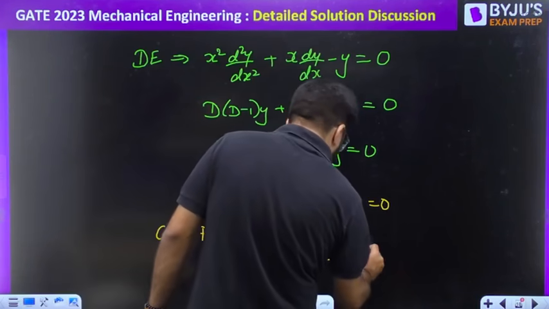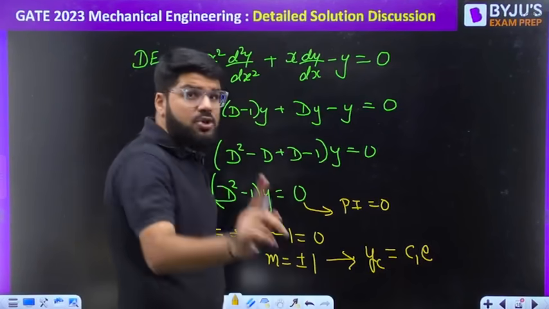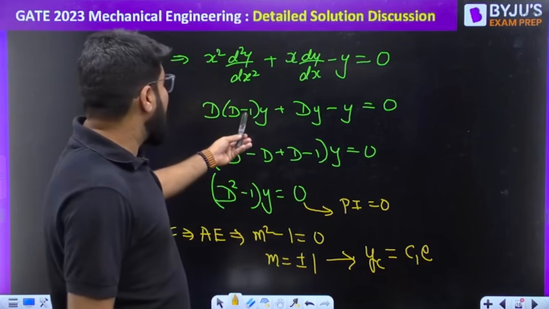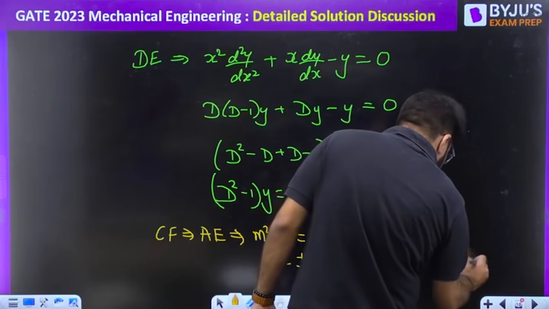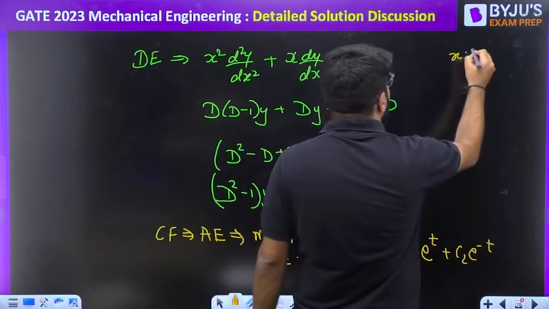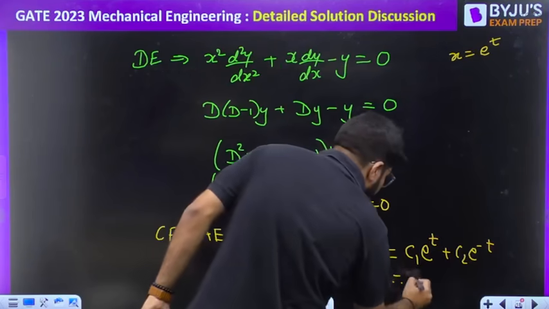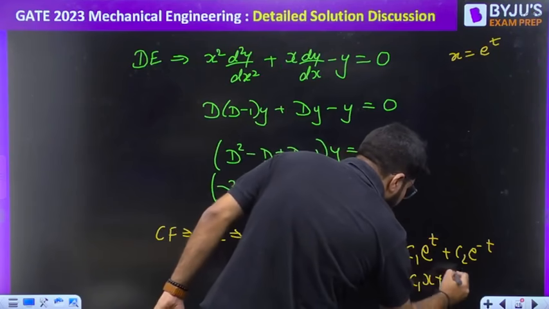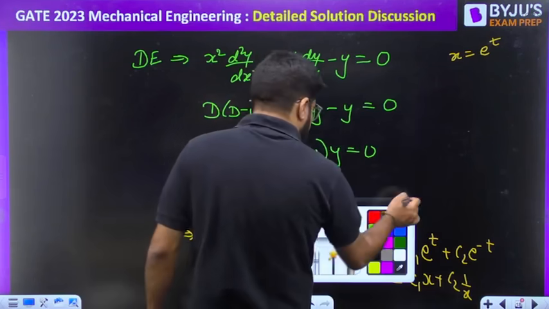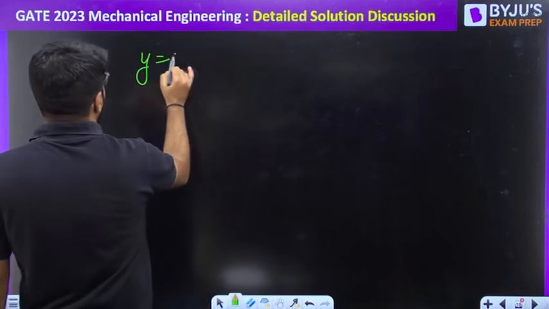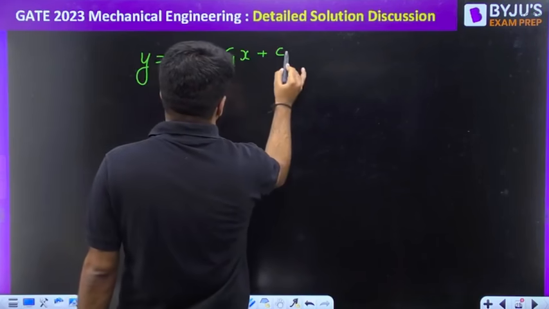Right? So what is the complementary function? What is the yc? That is equal to c1 e raised to the power mx. Sorry, not mx, mt, because here y is a function of t. We have converted it into a function of t. So c1 e power t plus c2 e power minus t. But we all know that x is equal to e power t. The substitution was x equal to e power t, right? So c1 e power t is x, and e power minus t is 1 by x. So y, meaning only yc here, since the particular integral part is 0 as I told you, is equal to c1 x plus c2 by x.